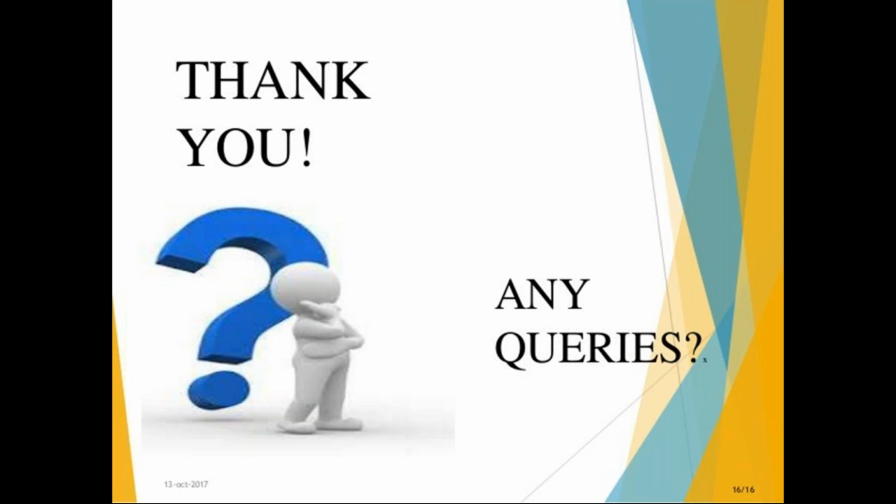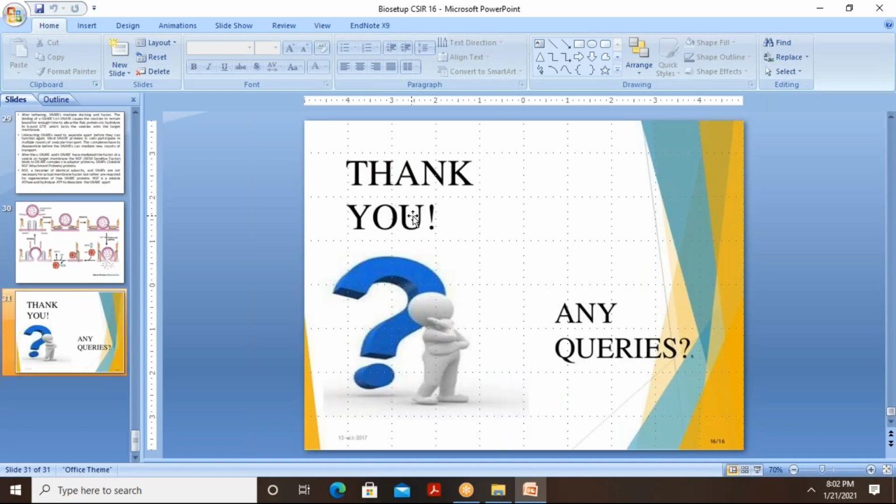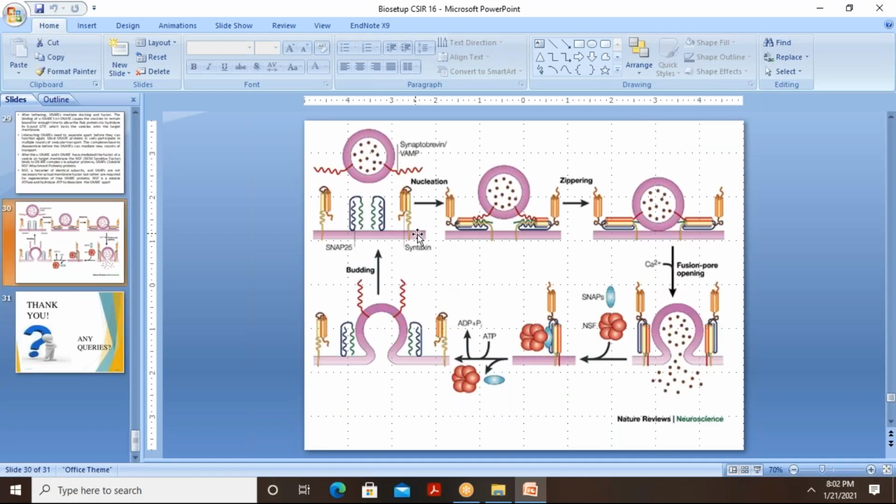Okay. Nucleation is the first step. This is the first step where both the VAMP and the syntaxin, the synaptobrevin and the syntaxin, are joining. That is the nucleation. Like in a zipper, when you are zipping your dress, you are pulling the two zigzag portions together with the zip. But if you are not locking that zip, again the zip can fall down. So that locking is done by the SNAP25. And the first thing which is happening, the nucleation, is between the syntaxin and the synaptobrevin. Understood, Asha? That is the first thing, the nucleation.